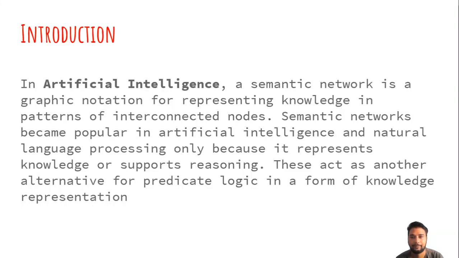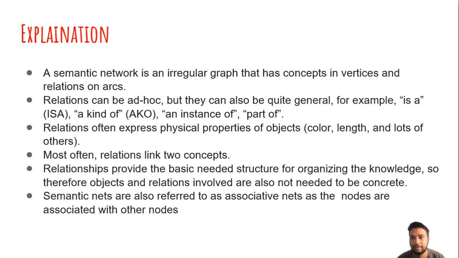Semantic nets. So, its introduction. In artificial intelligence, a semantic network is a graphic notation for representing knowledge in a pattern of interconnected nodes. Semantic networks became popular in artificial intelligence and natural language processing because they represent knowledge and support reasoning. This acts as an alternative to predicate logic as a form of knowledge representation.